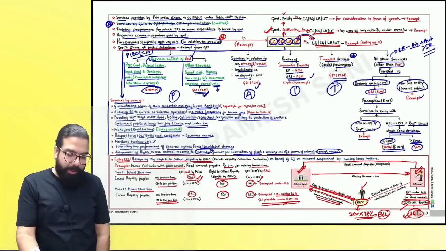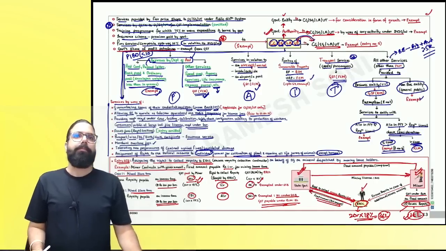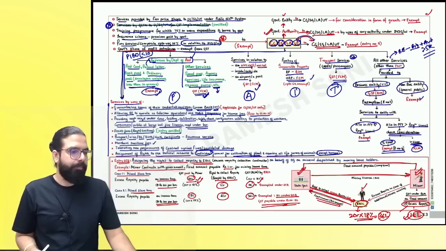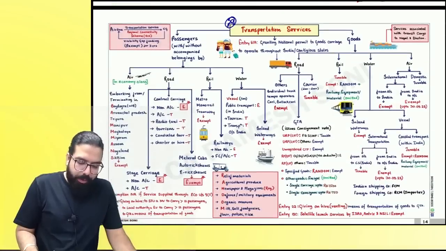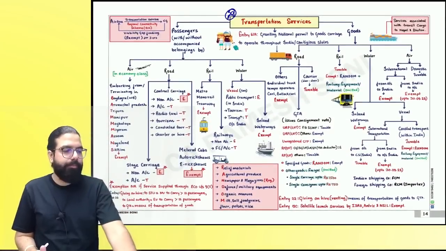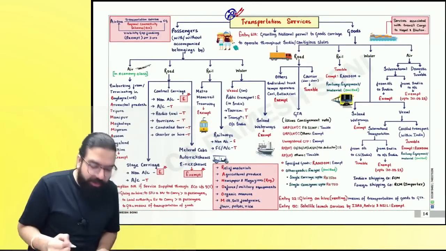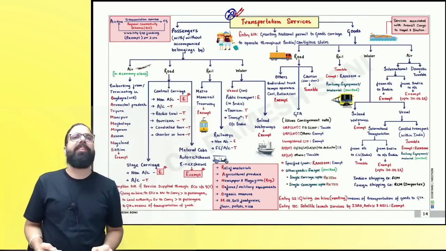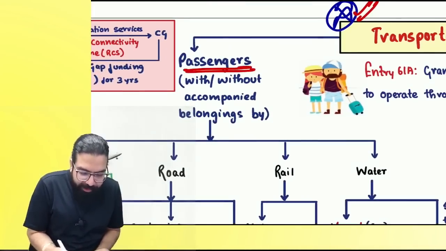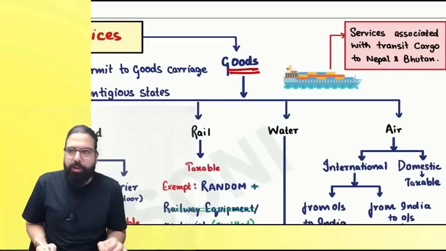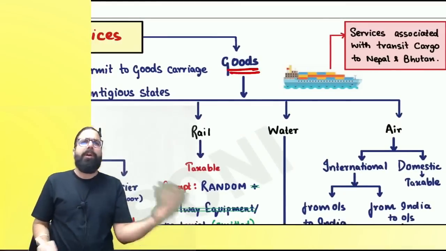I'll close my discussion on government related services here. Now, please come to the next chart, everyone. Now, everyone over here, let's go ahead and learn transportation services. Transportation can be of passenger also. Transportation can be of goods also. People, you have to talk with me. Transportation can be of passenger. Transportation can be of goods.